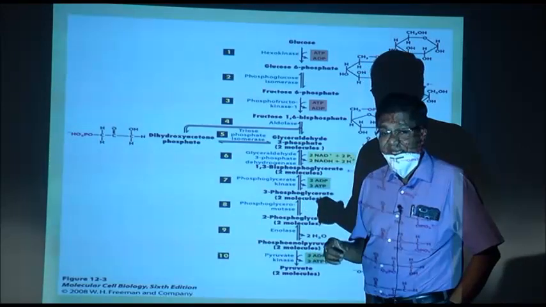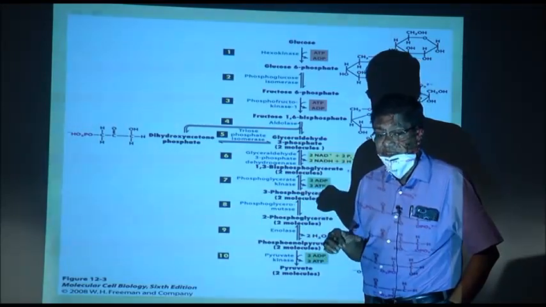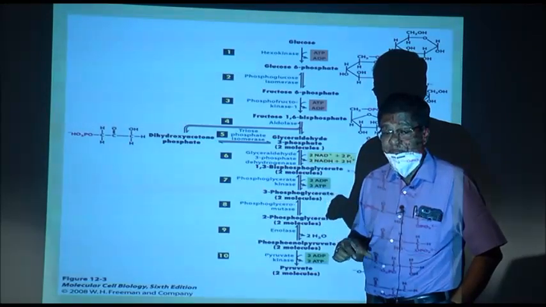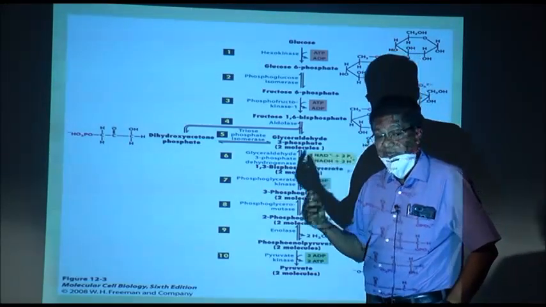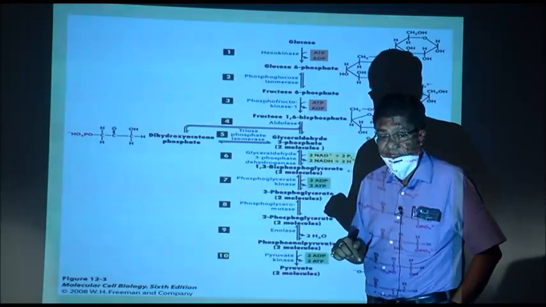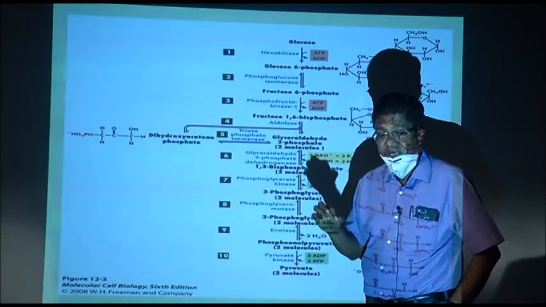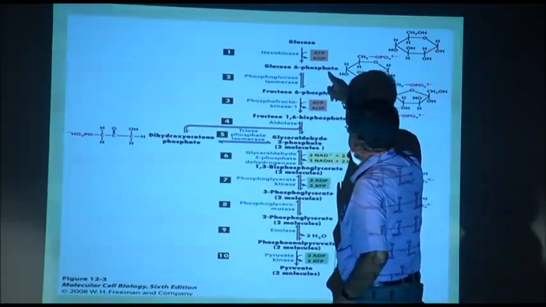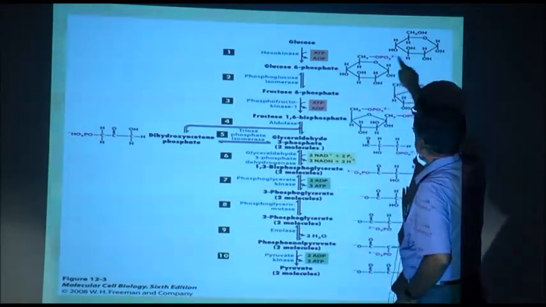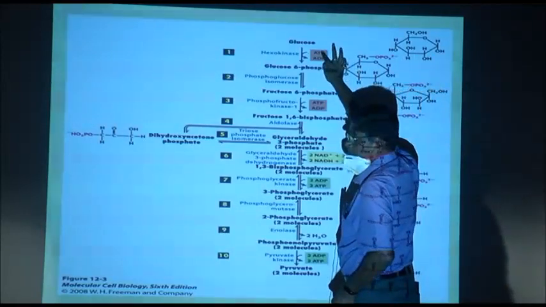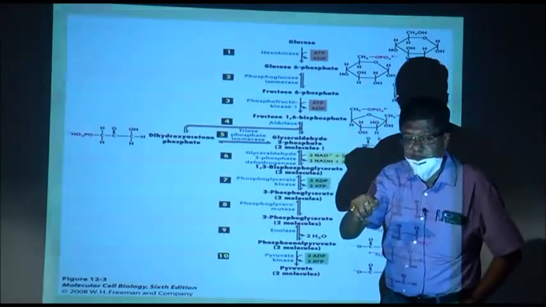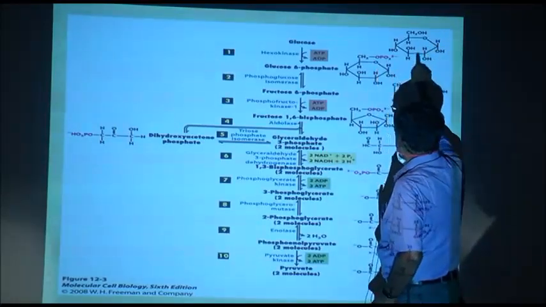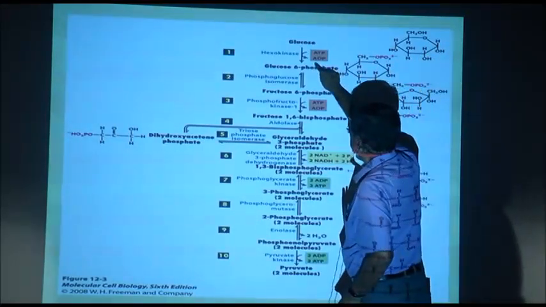Kinase is the word that is used for the enzyme which is involved in attachment or detachment of phosphate with the use of ATP. Now, here who gives this phosphate to glucose? It is ATP. Adenosine triphosphate gives the phosphate to glucose and gets converted to ADP.